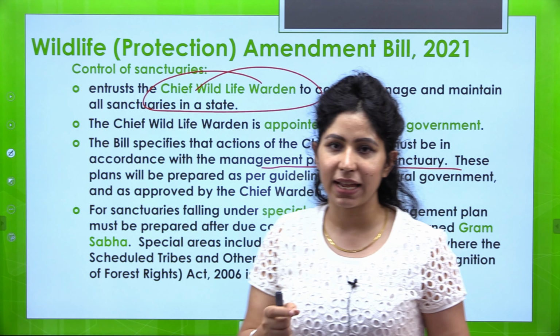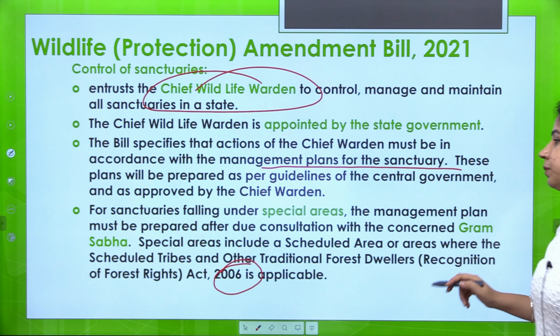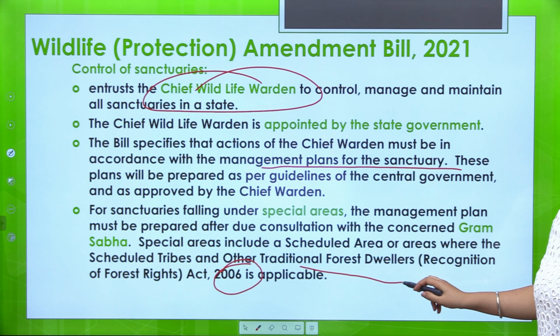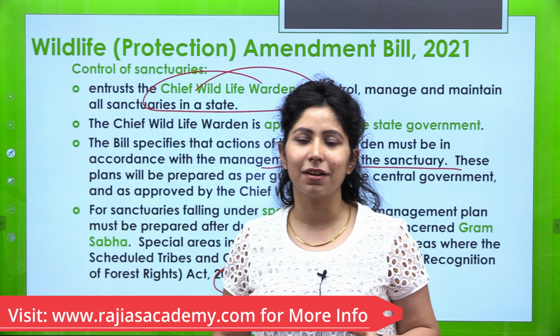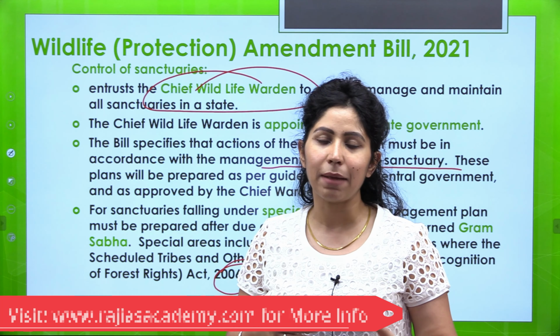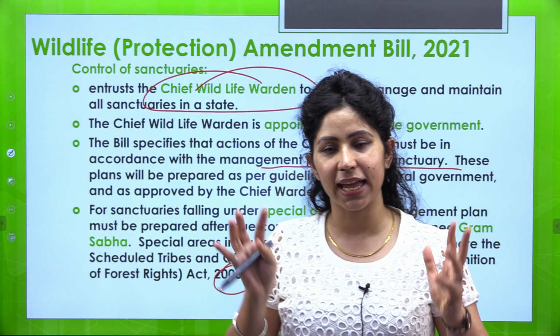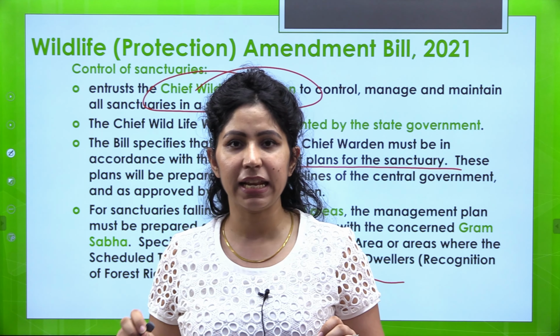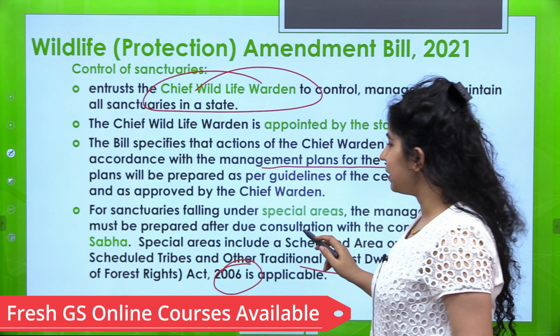And if it is a specialized area, meaning special areas, for example the areas which are covered under the 2006 Act, the Scheduled Tribes and Other Traditional Forest Dwellers (Recognition of Forest Rights) Act, or the areas which are covered under Schedule 5, which aim to protect the rights of indigenous people and their rights to stay in those forest areas in the pristine environment, then the recommendation of the Gram Sabha will be taken on how protection of sanctuaries has to be carried out.